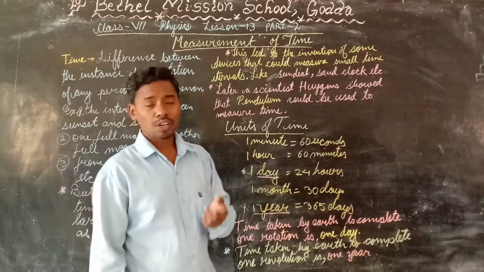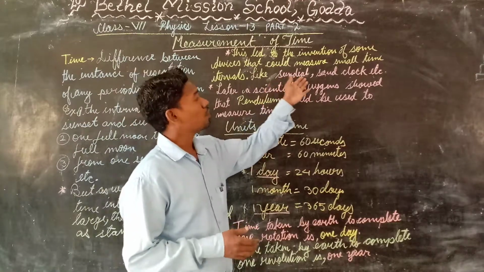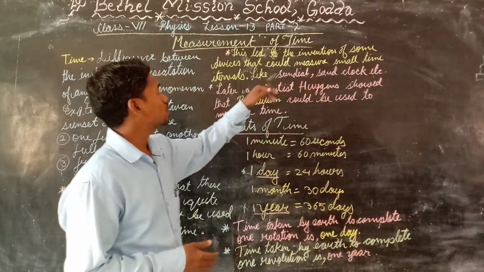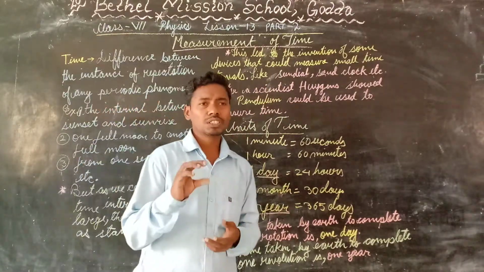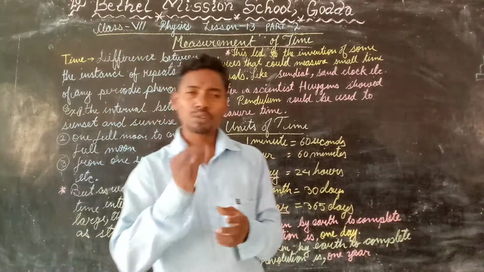So these were some of the devices which could measure small intervals of time. But still these could not measure exactly the smaller intervals.